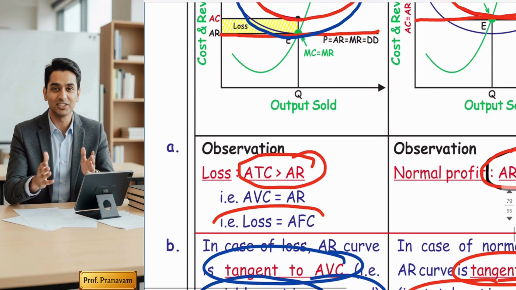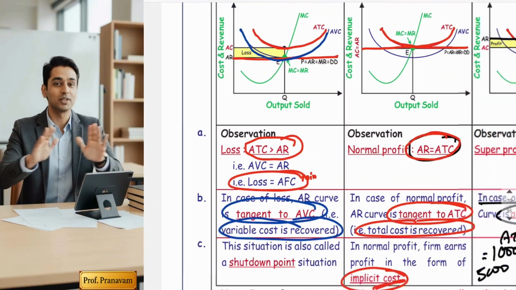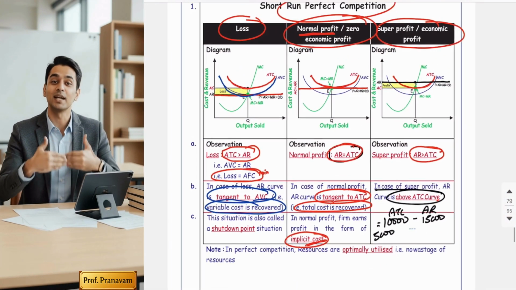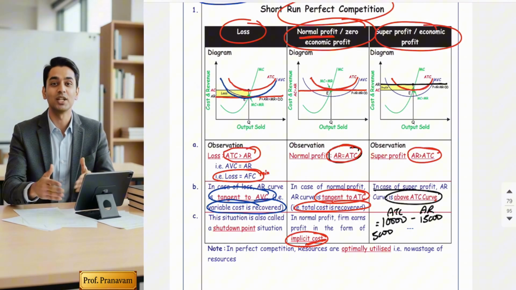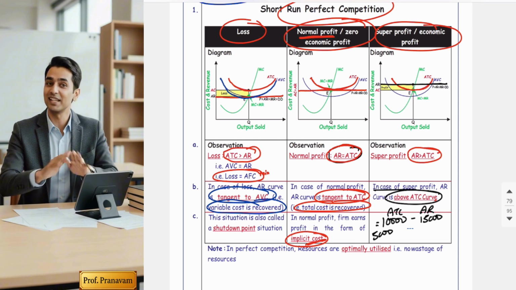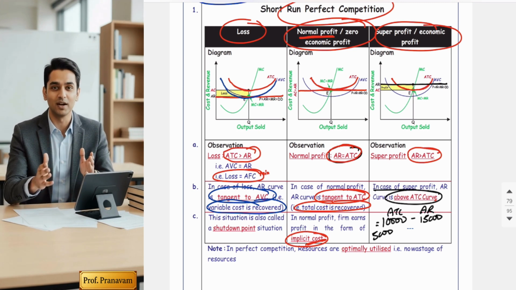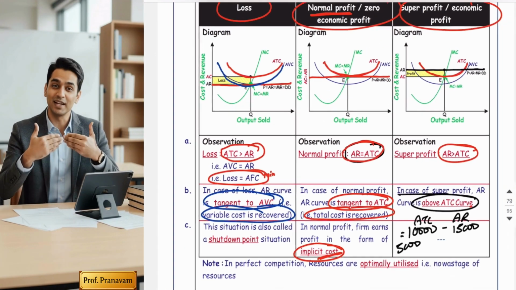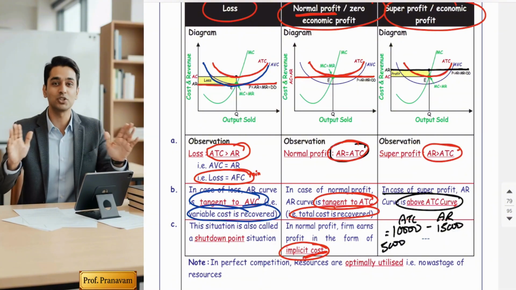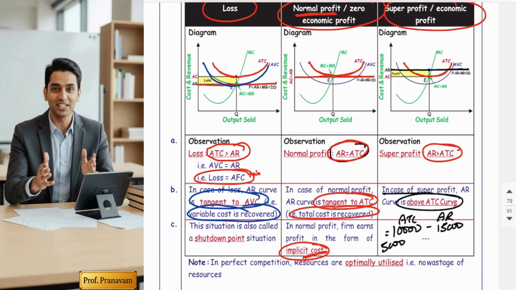Here the loss is equal to average fixed cost, which is the minimum loss. And friends, one more thing: you have studied the golden rules in the last topic. As per economists, variable cost should be recovered, otherwise you should shut down the business. Am I correct? Right. In this diagram, it indicates that variable cost is exactly recovered. That means the firm will continue its business in the short run.